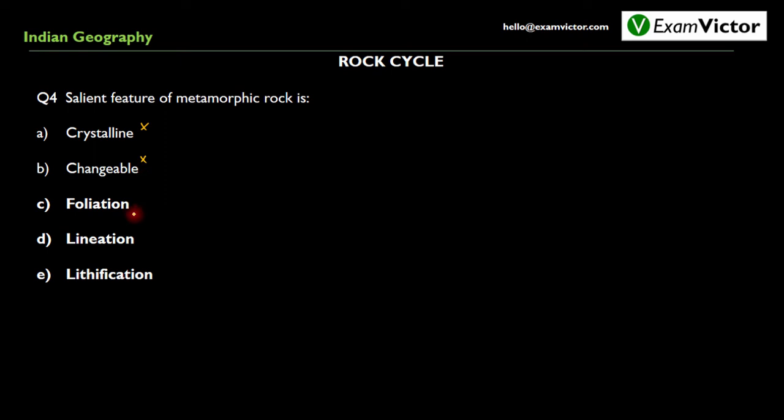Option C is foliation, which is true for metamorphic rocks. Option D is lineation, which means the same as foliation and is hence true for metamorphic rocks. Option E is lithification, which means conversion of sediments into sedimentary rocks. Now this has no relation with metamorphic rocks, hence this is also not correct. So options C and D are correct in this case.